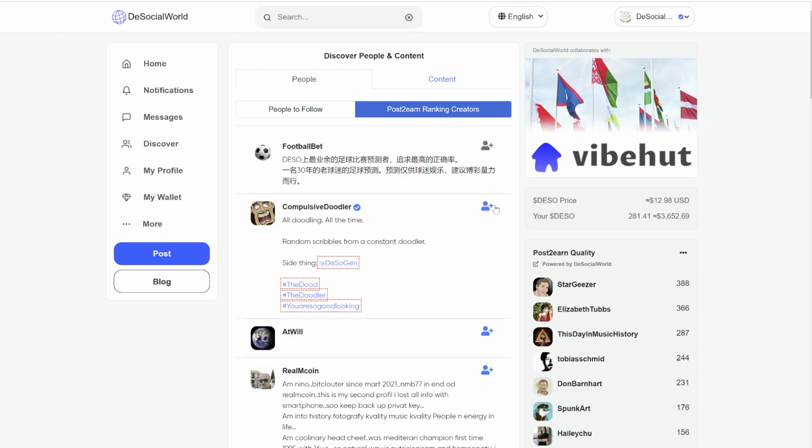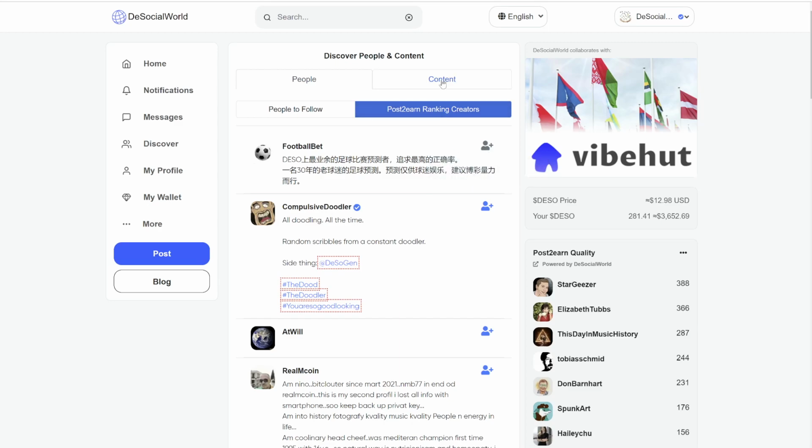If this icon is depicted, you can see it if you hover over it. It means that person is already following you. If it's gray, it means that person is not. And if you click on the item, it means you're going to follow that person.